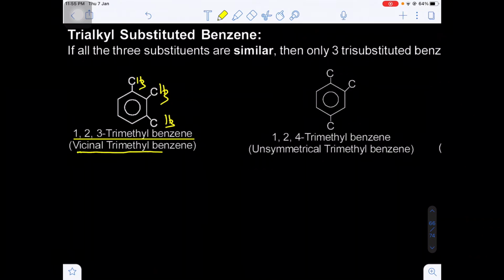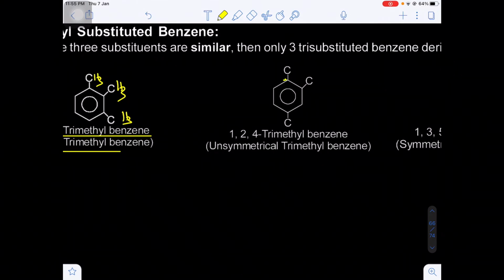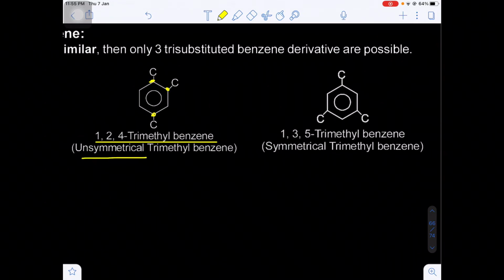So vicinal means substituents on adjacent carbon atoms. If the substitution is present on adjacent carbon atoms, it is vicinal. Now this will be the 1, this will be the 2, and this will be the 4. 1,2,4-trimethylbenzene. This is unsymmetrical. And one more possibility, 1,3,5.